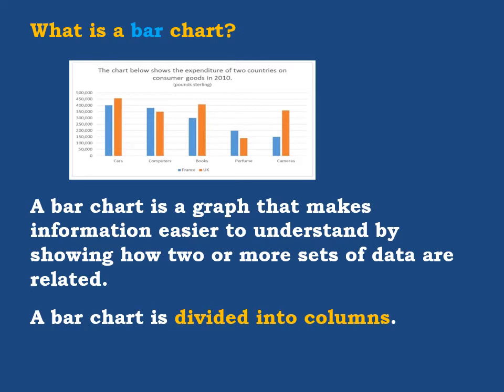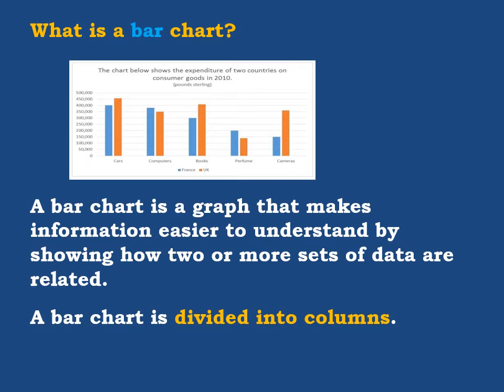And here the title is: the chart below shows the expenditure of 2 countries on consumer goods in 2010. So this is the title. We are going to use this information when we come to writing. It is important to look at the title. Again, at the bottom of the bar chart, below the columns, you can see we have 2 countries, France and UK.